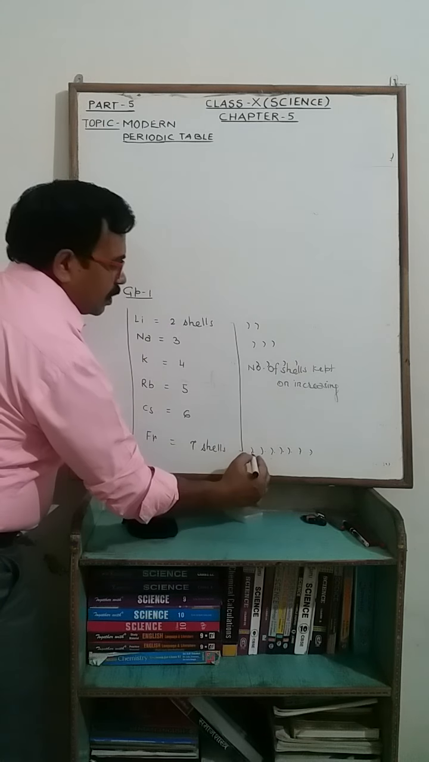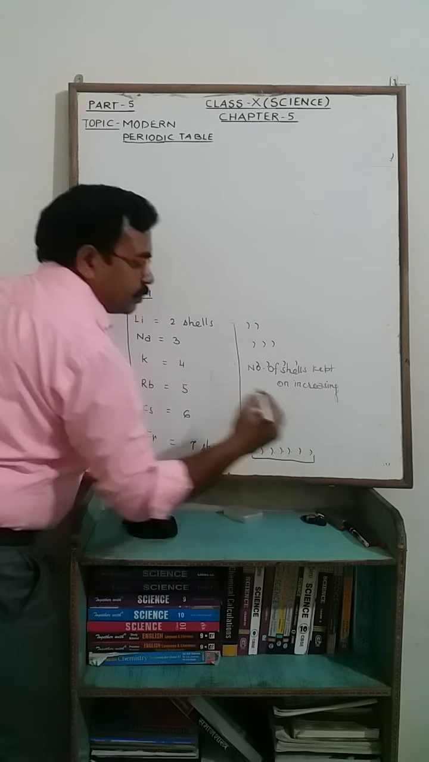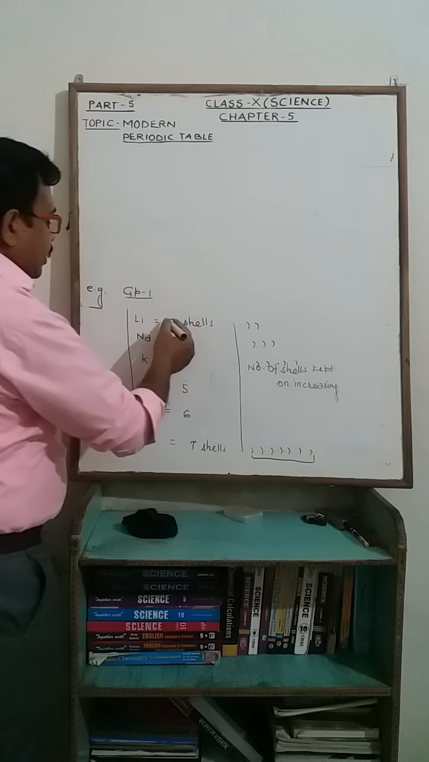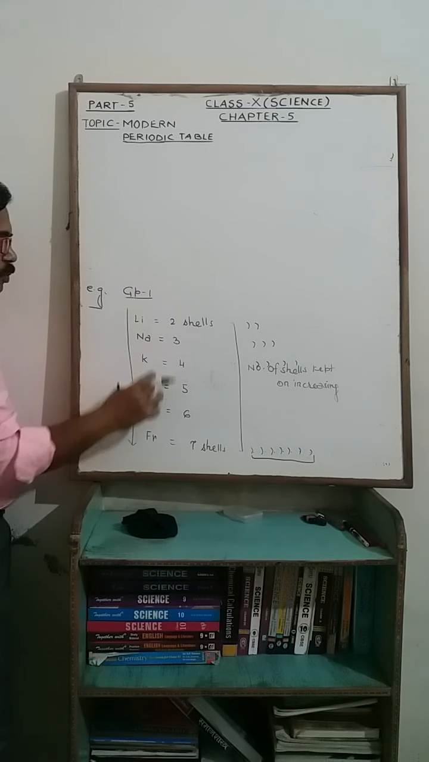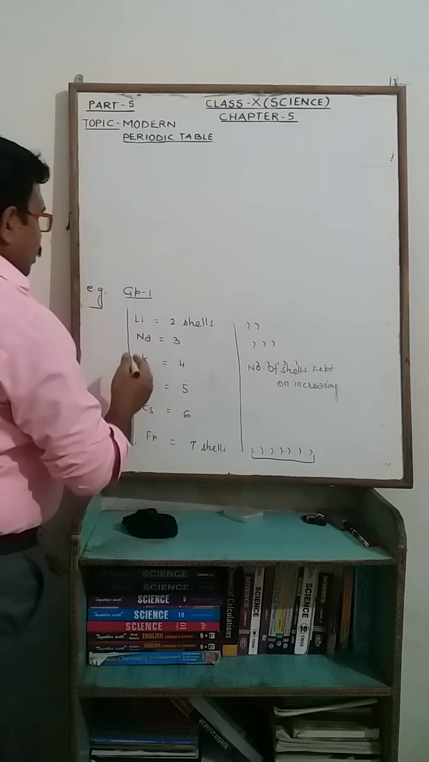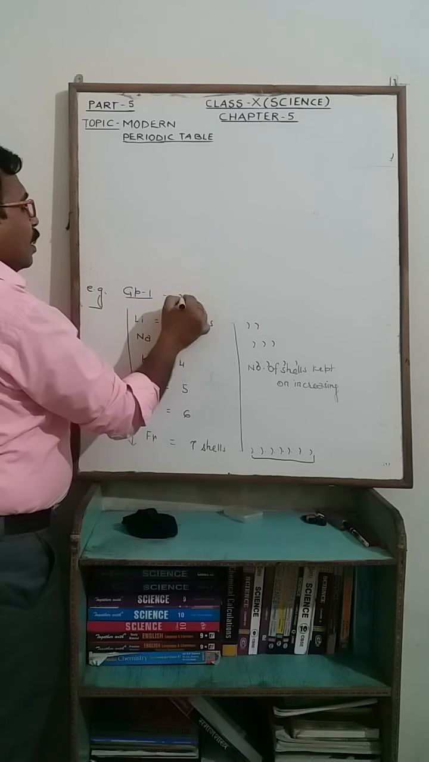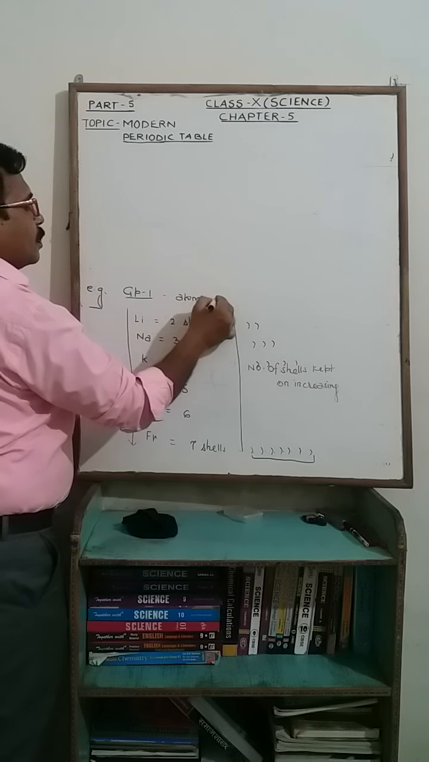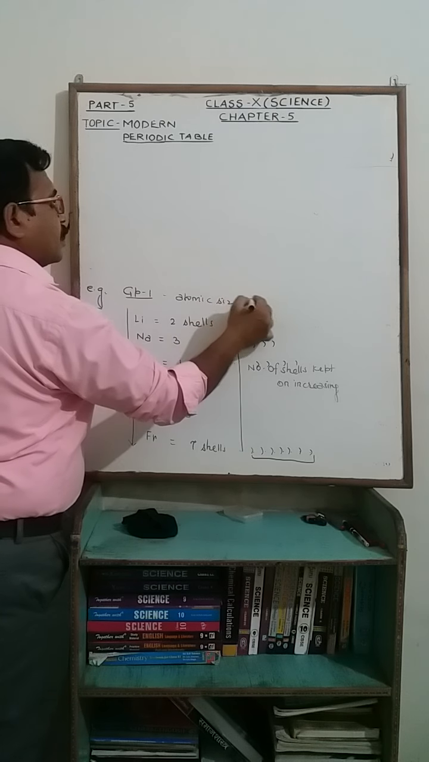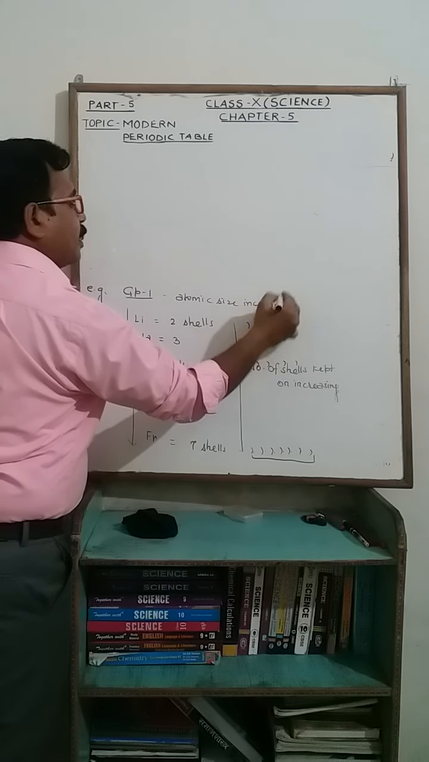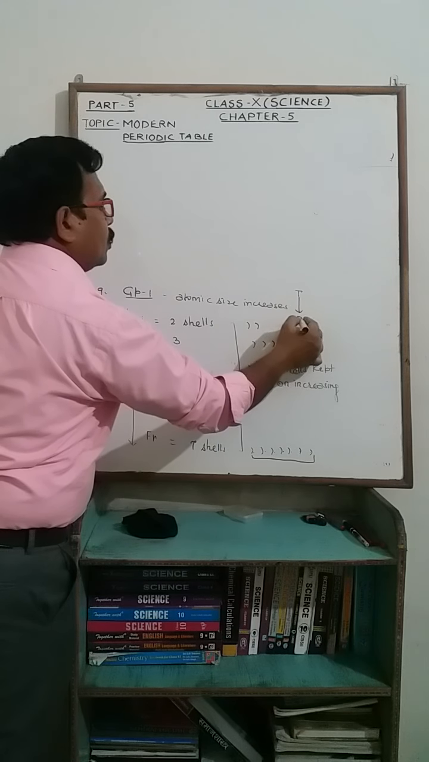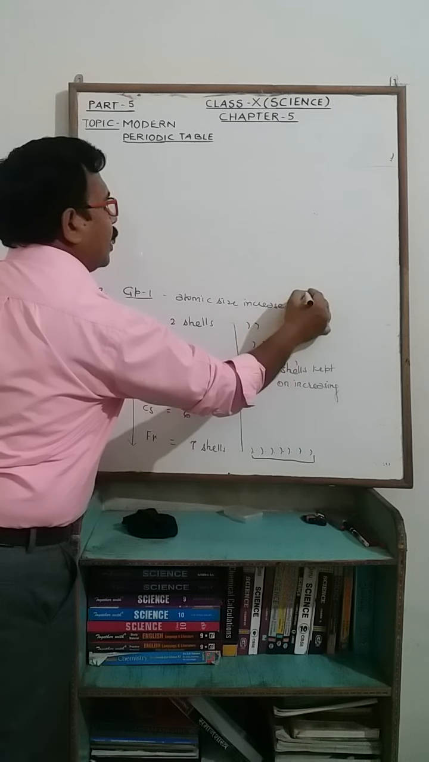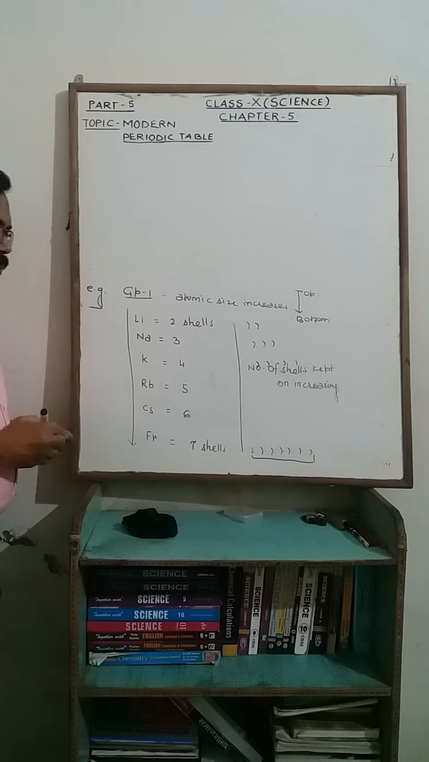So because the number of shells are increasing, atomic size increases on moving from top to bottom in a group. So in a group, atomic size increases from top to bottom in a particular group. Clear?